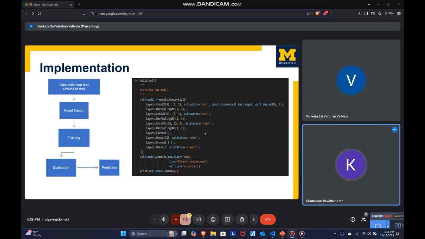Why sigmoid? The output layer is a sigmoid activation function, which is well suited for binary classification problems. It outputs a probability score between 0 and 1, where a value closer to 1 indicates the original and a value closer to 0 indicates Gen AI.